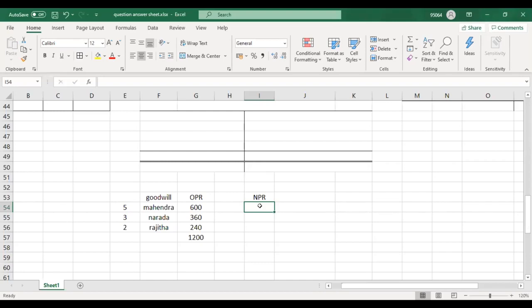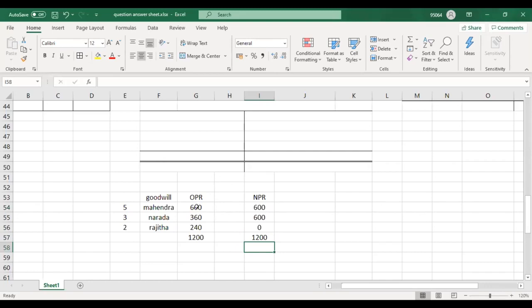In that, A, every partner is entitled to an annual salary of 120, and then profits and losses are shared equally. Good, they share equally. So equally means now Rajita is 0. Rajita won't get anything because he is retiring. So if 1200 should be divided among two partners equally, how much, guys? 600 and 600. So this is the answer. This is the working section of your goodwill.